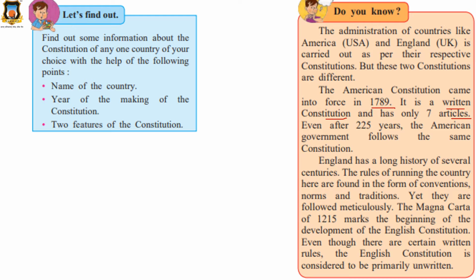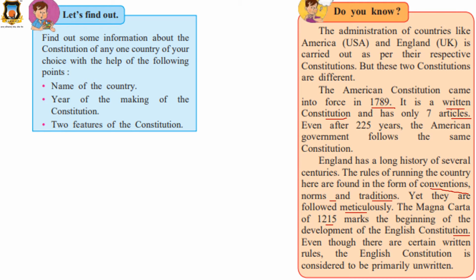Okay. England has a long history of several centuries. The rules of running the country here are found in the form of conventions, norms, and traditions. Yet they are followed meticulously. The Magna Carta of 1215 marks the beginning of the development of the English constitution.